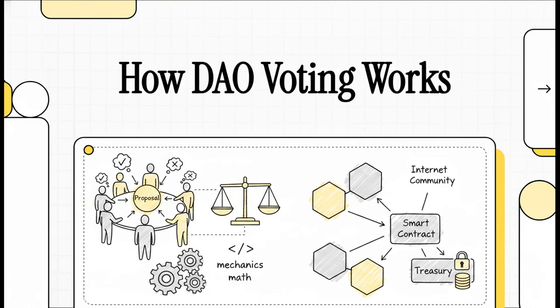Welcome to The Explainer. Okay, today we're going to totally strip away the Web3 buzzwords, the hype, and all the confusion, and we're just going to look at the actual physical machinery of how decentralized internet communities make decisions. If you've ever wondered how total strangers on the internet manage billions of dollars together without instantly falling apart, you are absolutely in the right place.